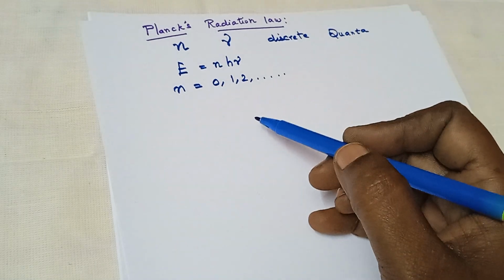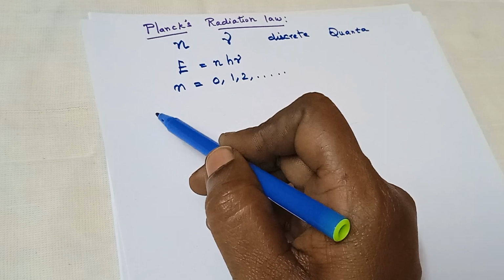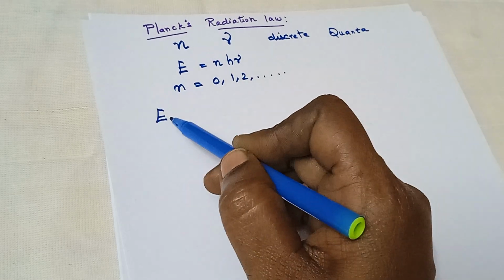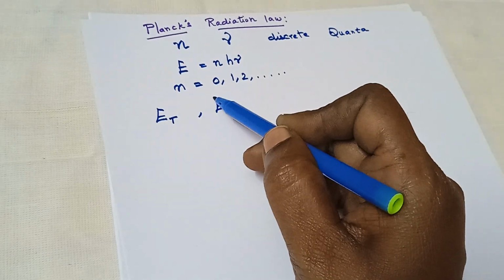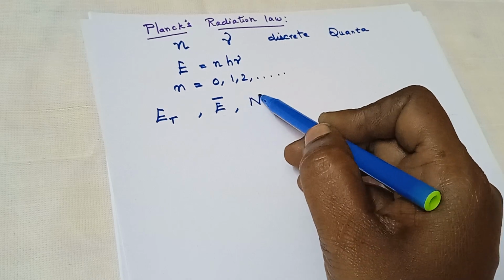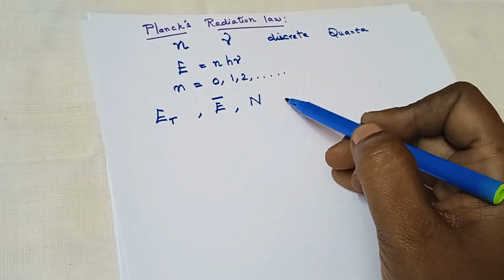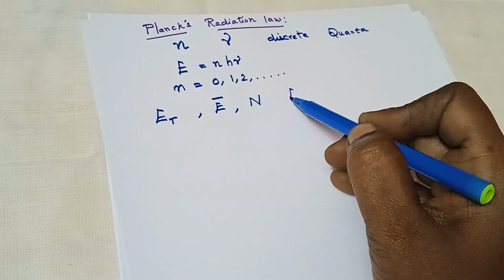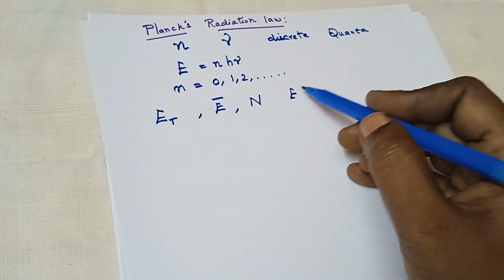Now, in the derivation part, let the total energy be Et and the average energy be E bar, and N be the number of total oscillators with total energy Et. Now, we know that energy is nh nu.